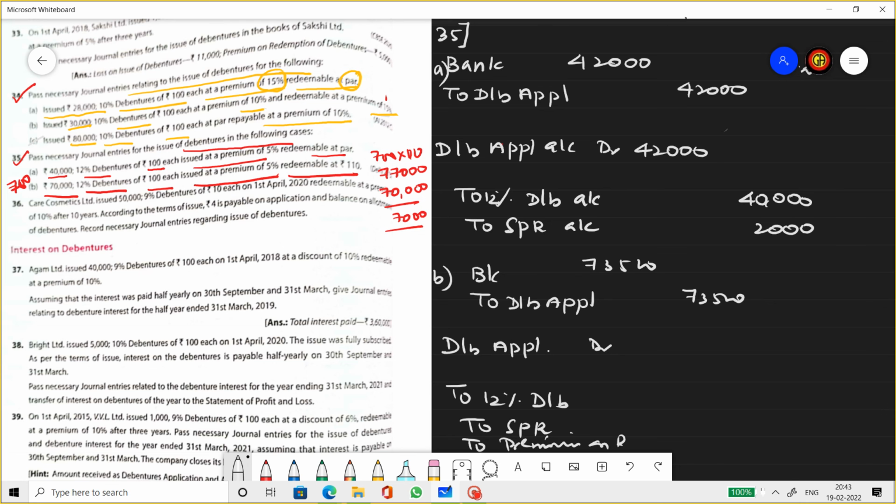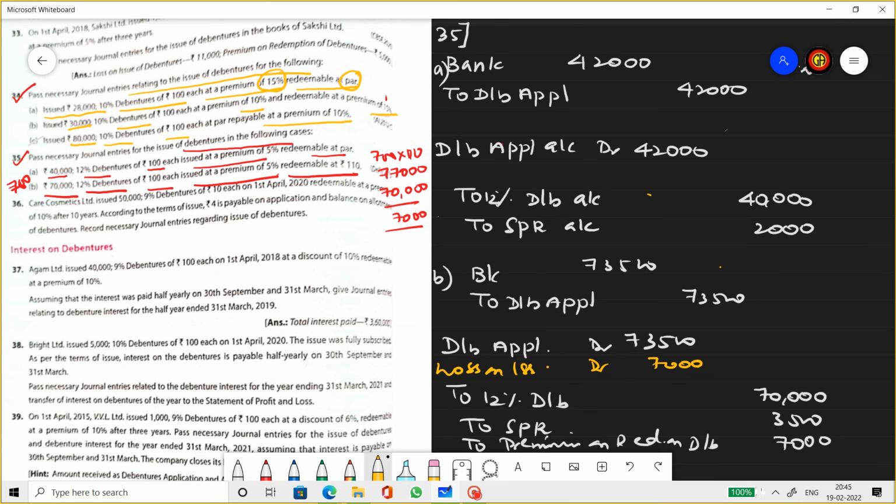So received 73,500. 70,000 will go to debenture account, 3,500 is the issue premium, redeemed at premium, which is 7,000, and this 7,000 will come as a loss on issue of debentures account, 7,000.